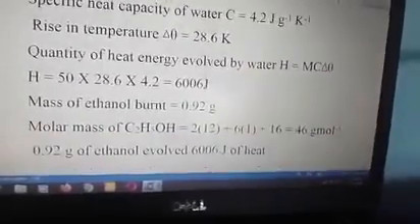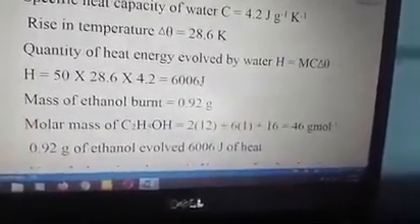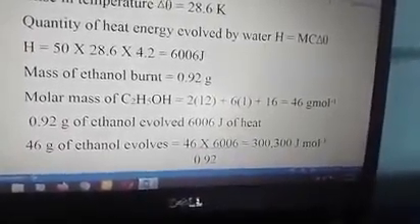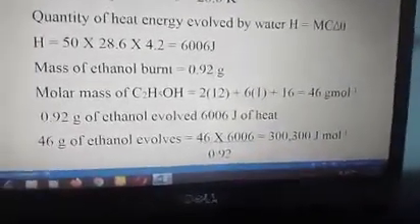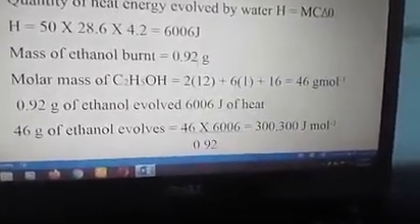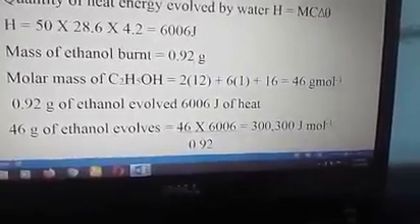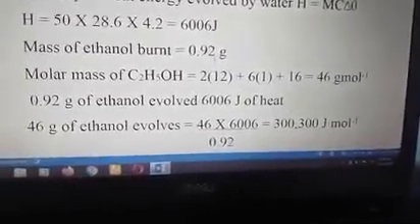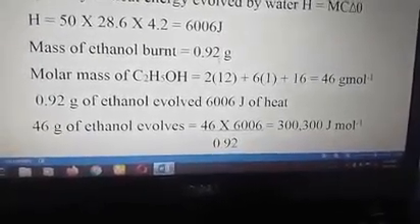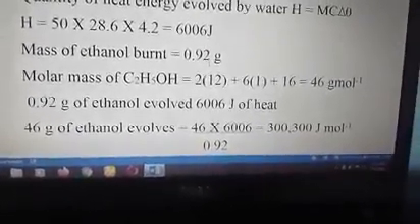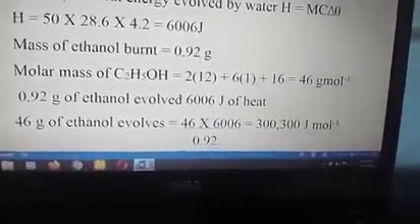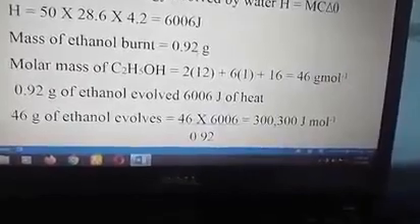The mass of ethanol burnt is 0.92 grams. We'll find the molar mass of ethanol, C2H5OH: 12 times 2, that is 2 atoms of carbon. Atomic mass of carbon is 12, multiplied by 2. Hydrogen is 6 times 1. Why 6 times 1? Because there are 6 atoms of hydrogen in the whole ethanol. That is 5 after carbon plus 1 after oxygen, giving us 6. So 6 times 1. Then plus oxygen is 16. That gives us 46 grams per mole. That's the molar mass of ethanol.